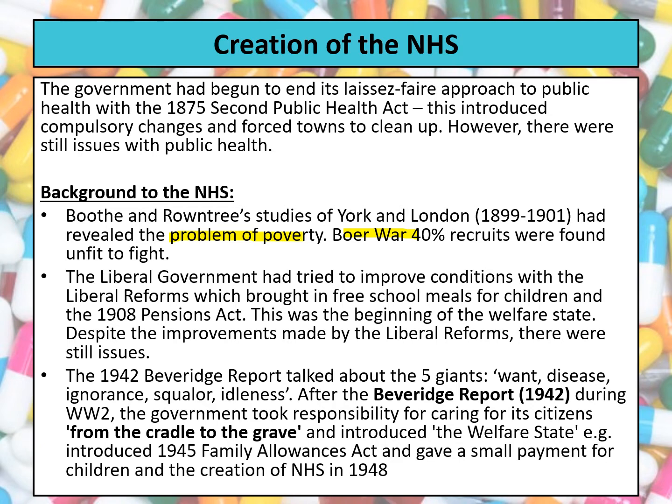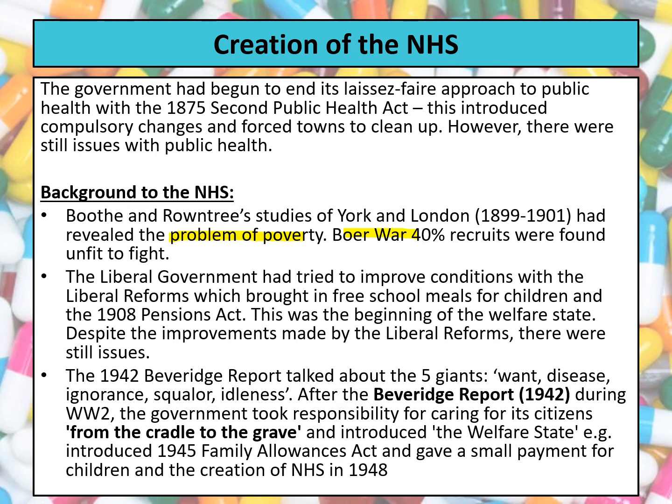Now, this kind of shock, and the idea that Britain wouldn't be able to have a healthy enough army, did lead to the Liberal government putting in place some liberal reforms between 1906 and 1914. This is where they were trying to do things to improve the health of the nation and introduce things like the Pensions Act and also free school meals for children in 1906.